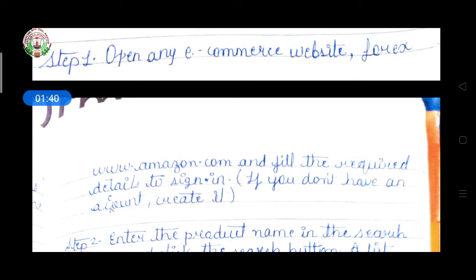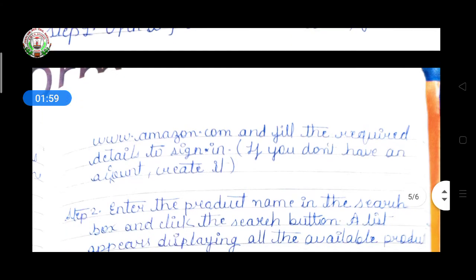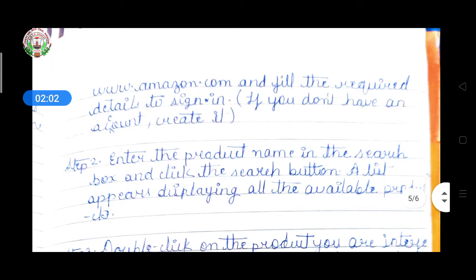First of all, it will show one form, and that form you have to fill in to sign in. If you don't have an account, then create it. At that time it will display one form, and then you have to make your user ID, and afterwards sign in with the password. Then step 2, enter the product name in the search box and click the search button.